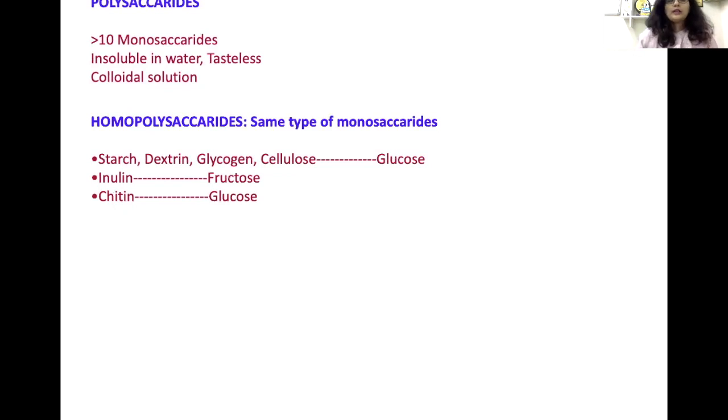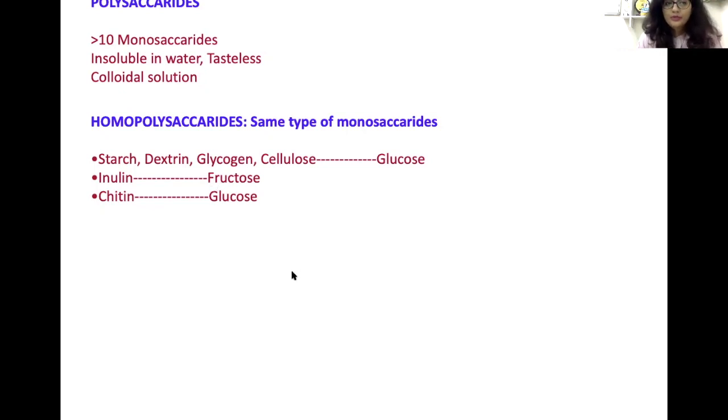Now, polysaccharides are again classified. Homopolysaccharides are made up of the same type of monosaccharide unit, such as starch, dextrin, glycogen, and cellulose. All these polysaccharides are made up of glucose. Inulin is made up of fructose, and chitin is made up of N-acetylglucosamine. So these are the homopolysaccharides. A homopolysaccharide made up of glucose we call a glucosan, while one made up of fructose we call a fructosan.